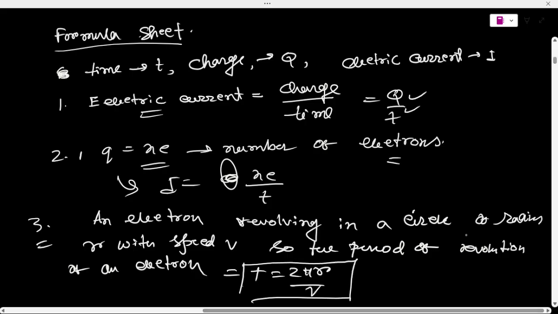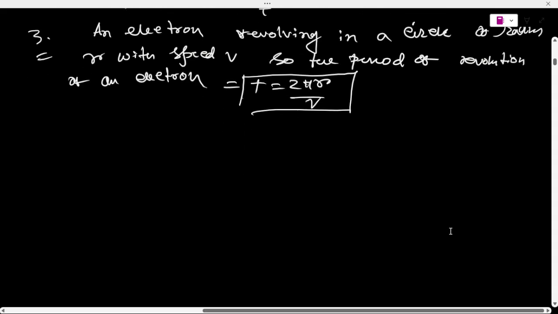T is equal to 2 pi r divided by v. So this will be the revolution of a current.